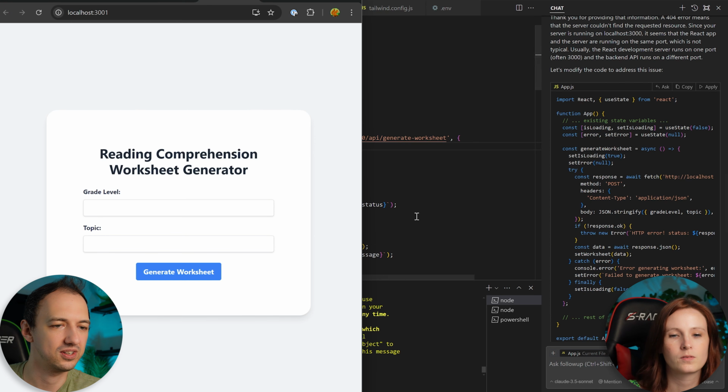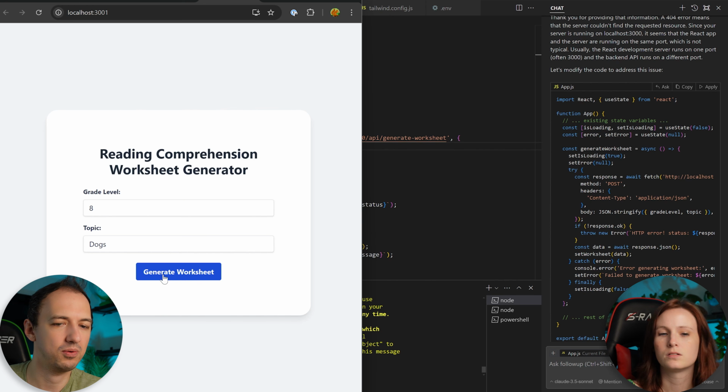Okay, let's generate a worksheet here. Okay, so it's not really. Hold on, don't click it again. I think it takes a minute to try to. But it's not saying it's loading or anything. Yeah. So we'll want to add that functionality.